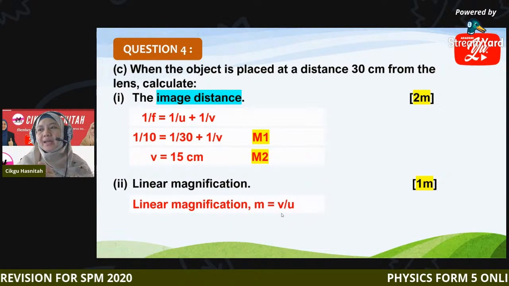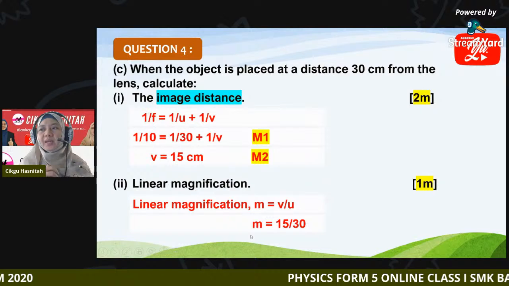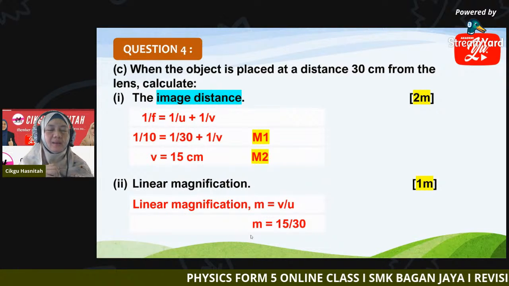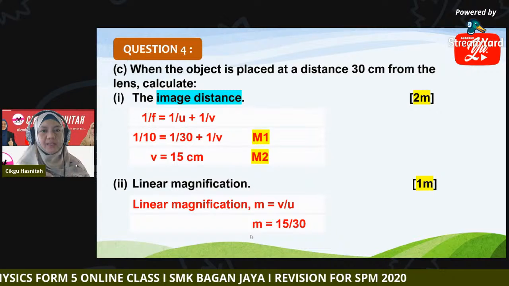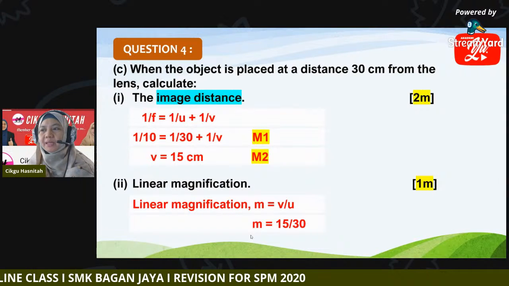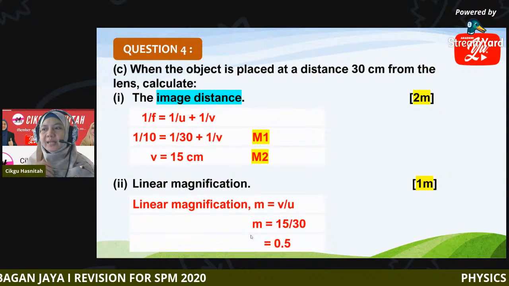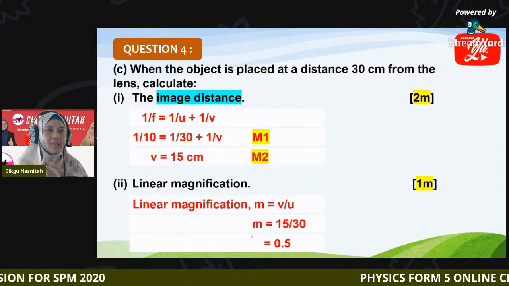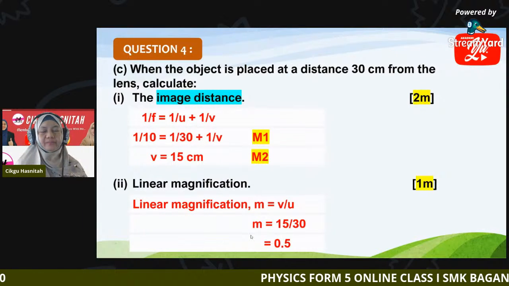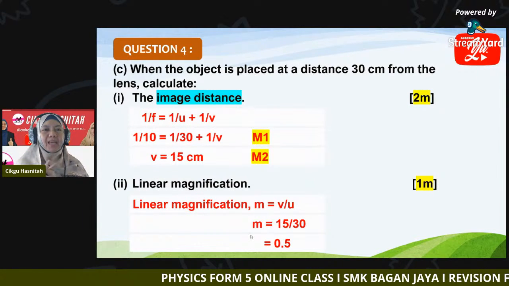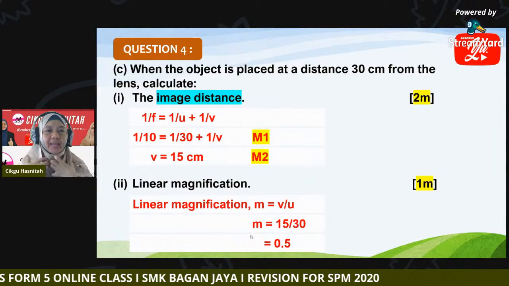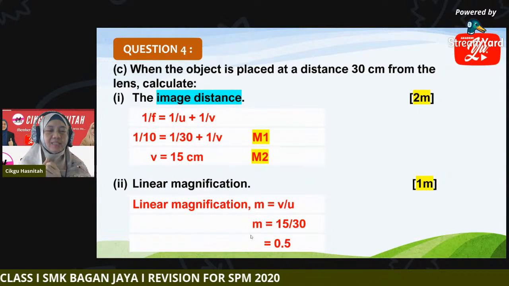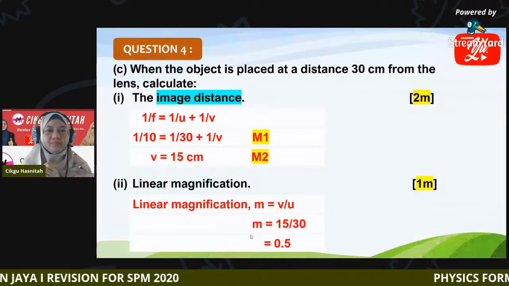So how to find the linear magnification now? It is 15 divided by 30, where V is 15 centimeter and U is 30 centimeter. So the linear magnification is 0.5. My question is, what does this 0.5 tell us? What happened to the size of the image?